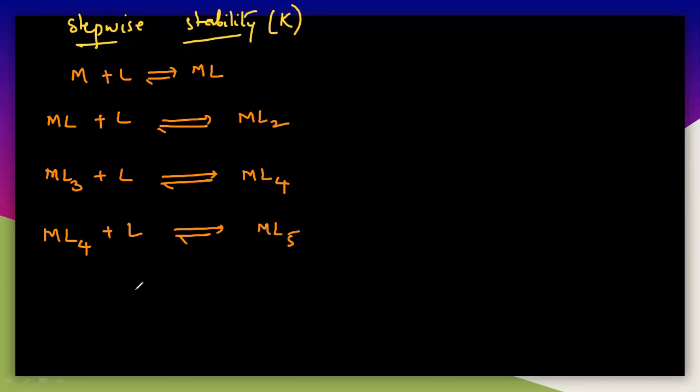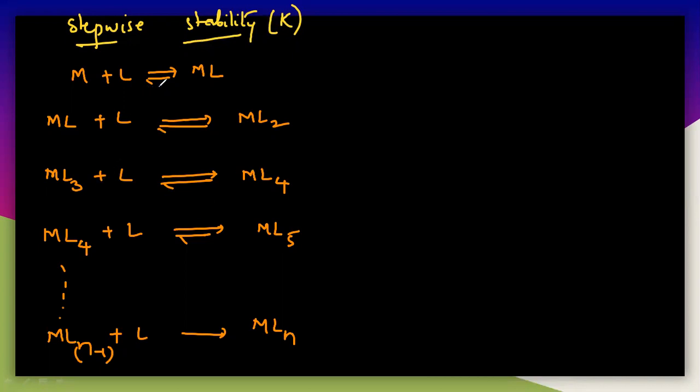So in this way you can write many steps, whatever you want. So you may need MLn. That means you have to add another L to ML(n minus 1), then you will get the product which is MLn. Because the reactant should have one ligand less than the product. Here ML has one ligand, and one more ligand is being added, so the product has two ligands. So one is being added, and one should be there before. So here there are 4, so there should be 3.